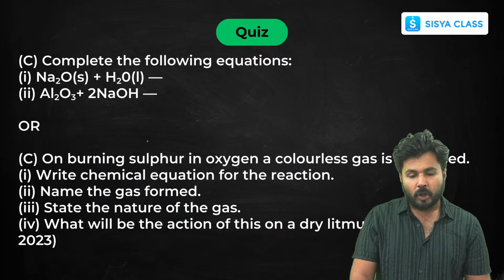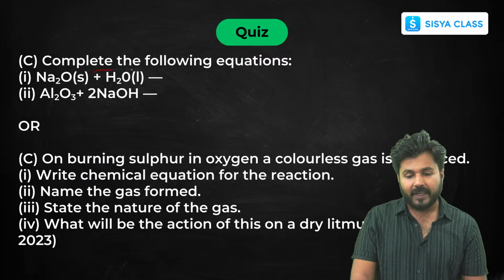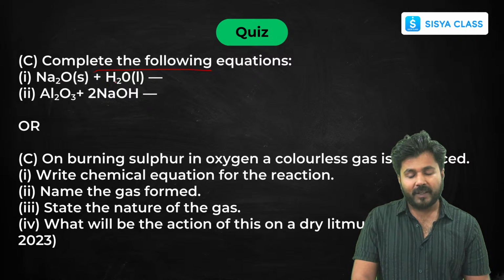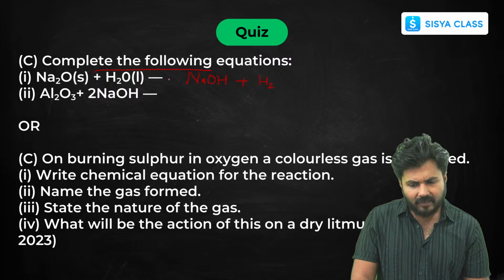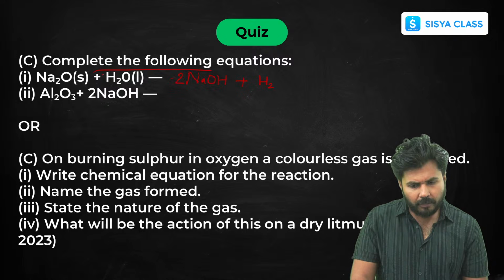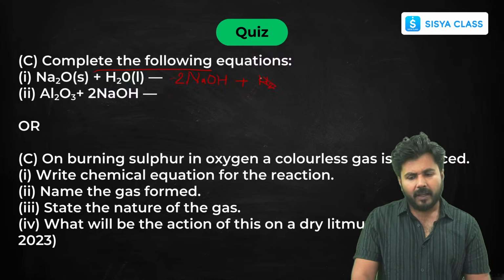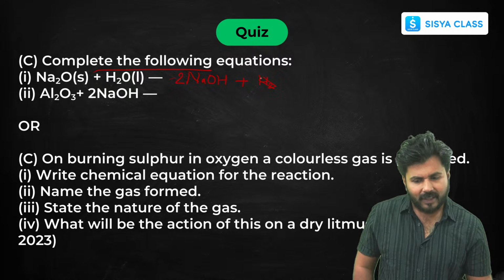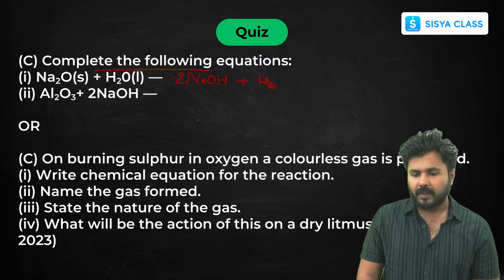Okay, so now last few questions. Now complete the following reaction. Na2O plus H2O, simple reaction, oxide with water, what will it form? Sodium hydroxide, and along with that, which gas will be released? Hydrogen gas. Now you can balance it. It will be 2 here, then we already have 2, then we have 4, so it will be forming NaOH only. Now it is balanced, I think. 2 oxygen, 2, it is balanced.